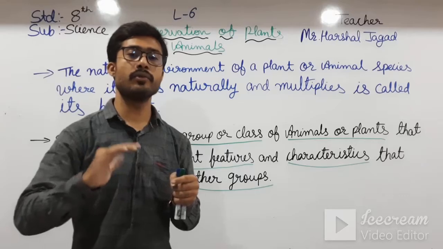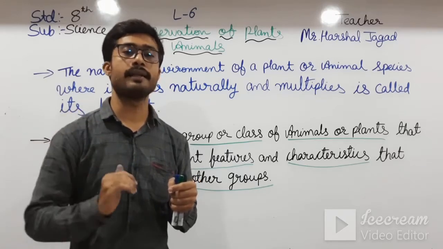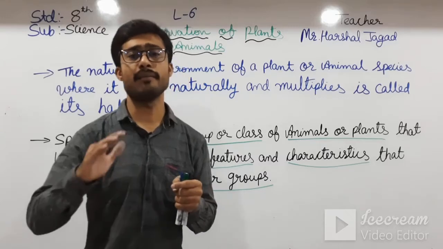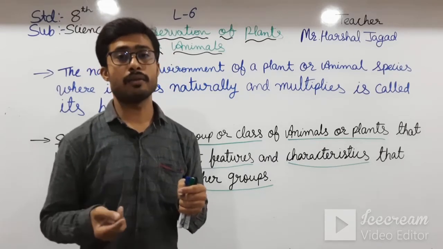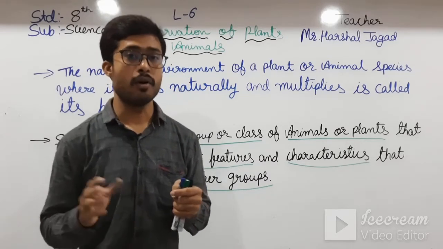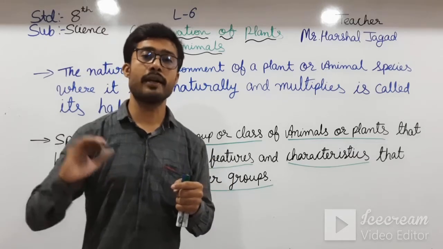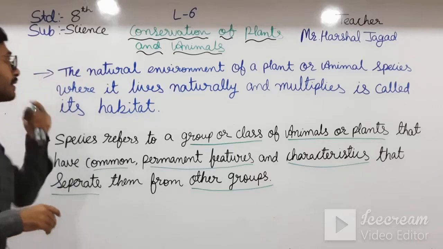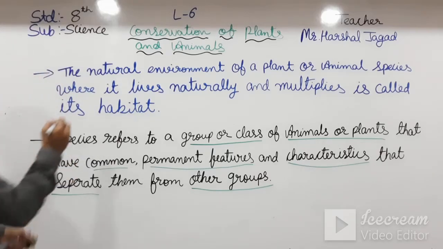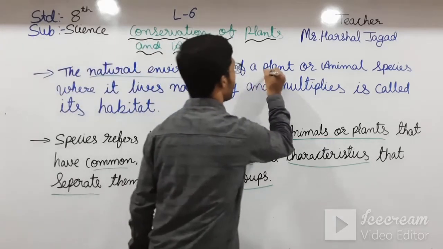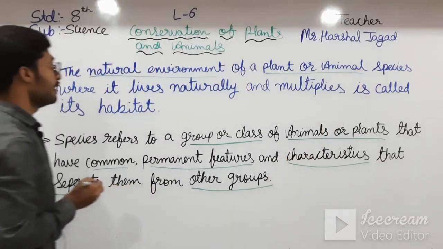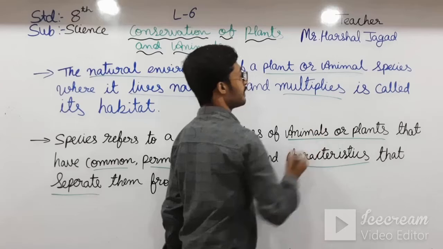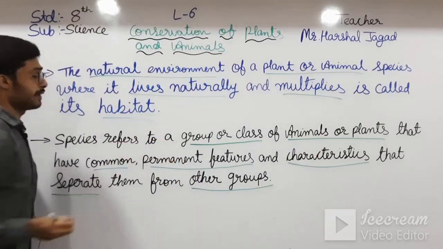After some days you get used to living there, but it will take some time, one month or even one year, for adjusting your body to that environment. So the natural environment of plant and animal species where it lives naturally and multiplies is called habitat.